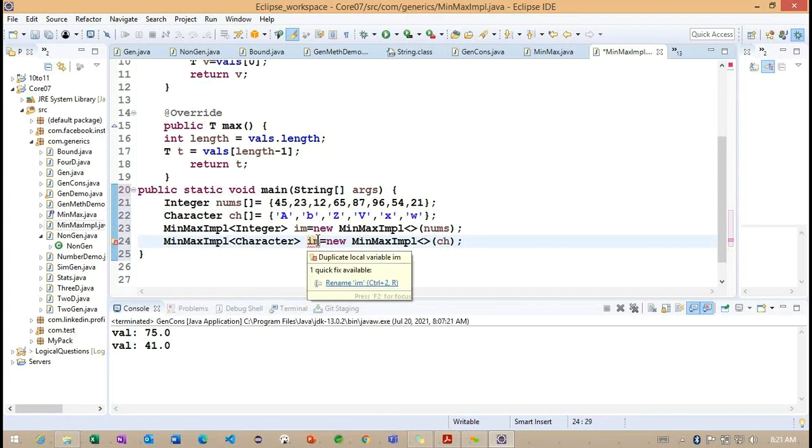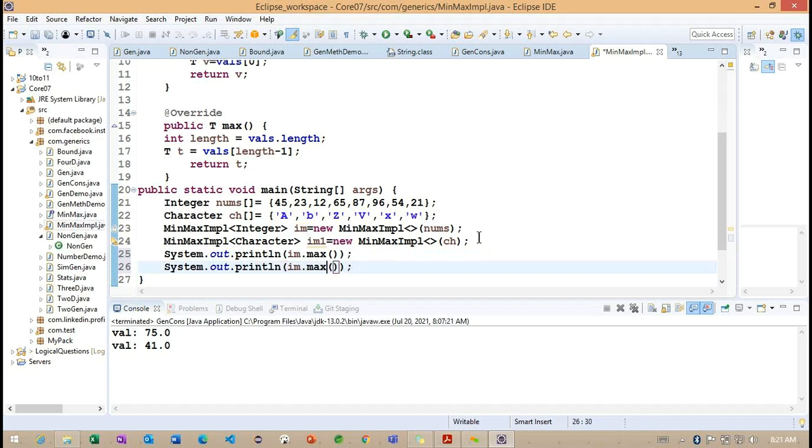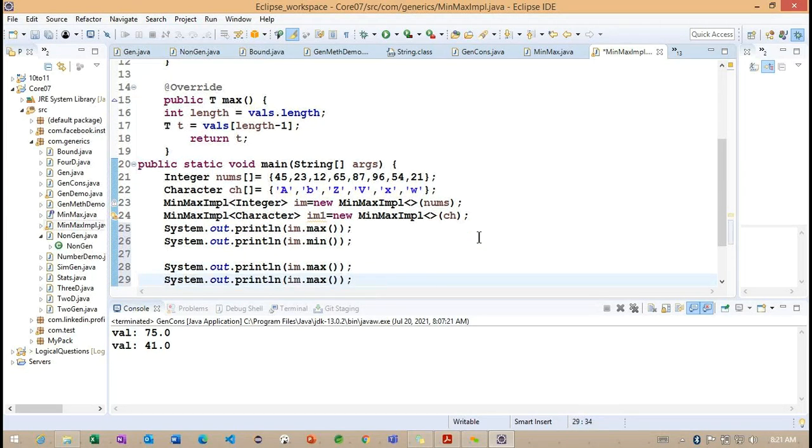So this is the way we can create IM1. After creating this, what can we do? We'll call the methods here: IM dot max method, and min method.